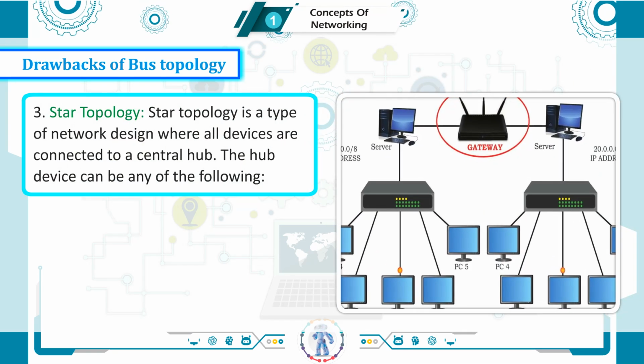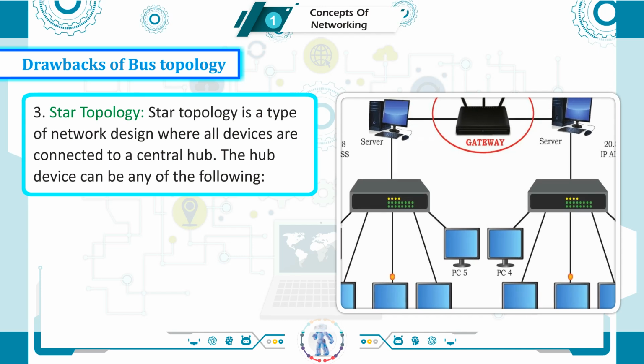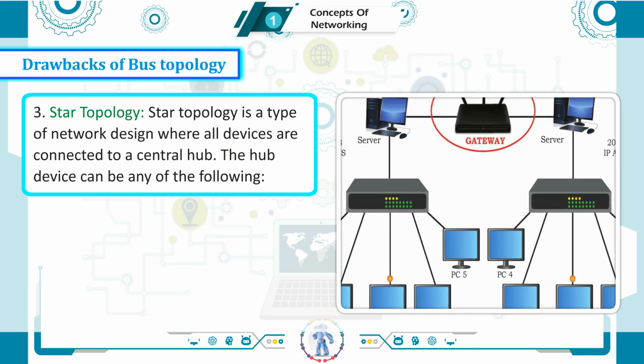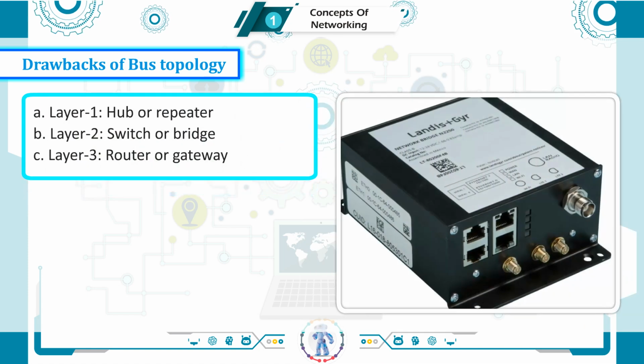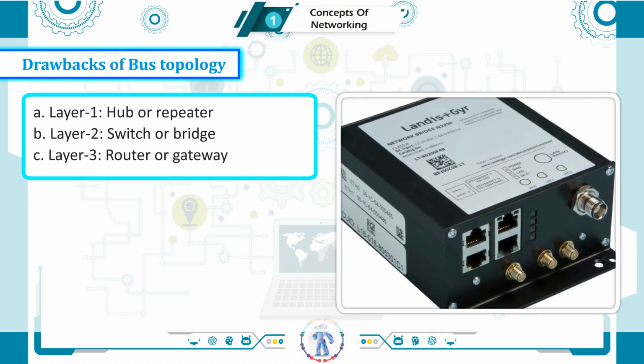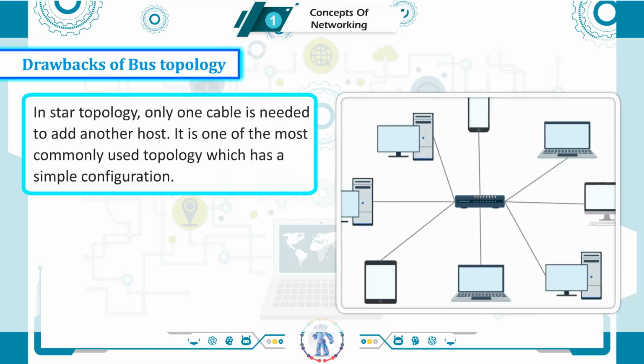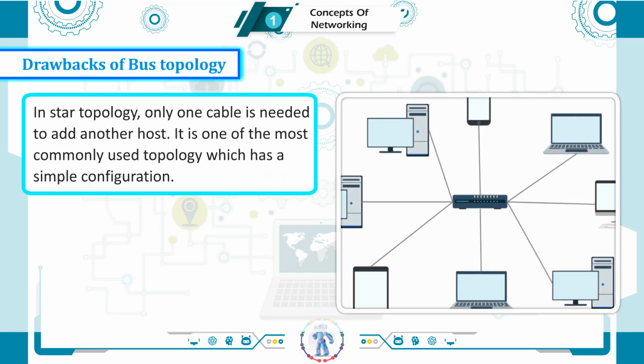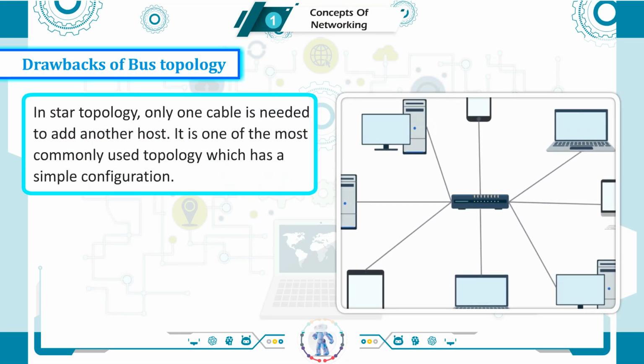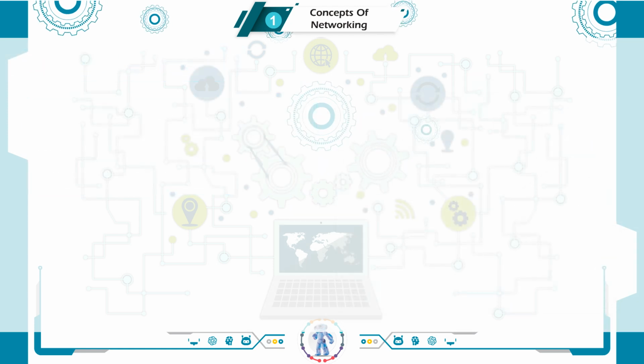3. Star topology. Star topology is a type of network design where all devices are connected to a central hub. The hub device can be any of the following: Layer 1, hub or repeater; Layer 2, switch or bridge; Layer 3, router or gateway. In star topology, only one cable is needed to add another host. It is one of the most commonly used topology, which has a simple configuration.